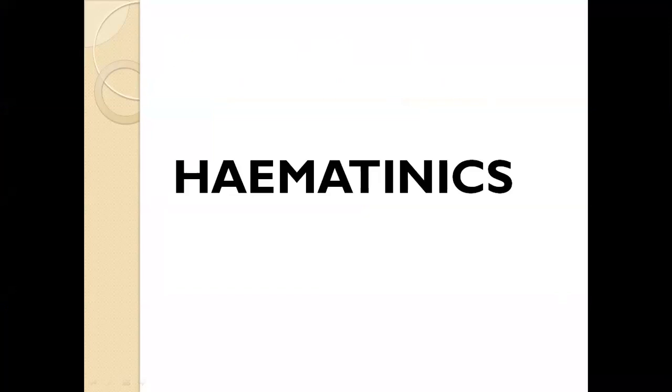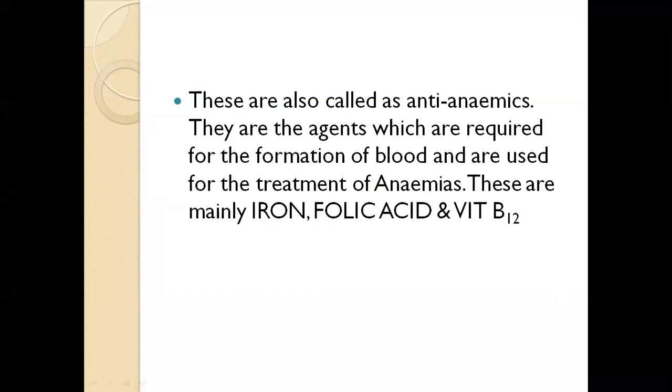Hematinics. What is hematinics? These are also called anti-anemics. They are the agents which are required for the formation of blood and are used for the treatment of anemias. These are mainly iron, folic acid and vitamin B12.